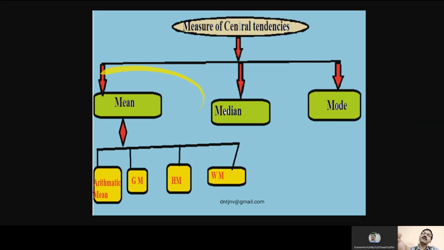Number one is mean, second one is median, and third one is mode. Mean can also be further classified into arithmetic mean, geometric mean, harmonic mean, and weighted mean. So we will come one by one. Whatever is there in your syllabus, we will have to study.